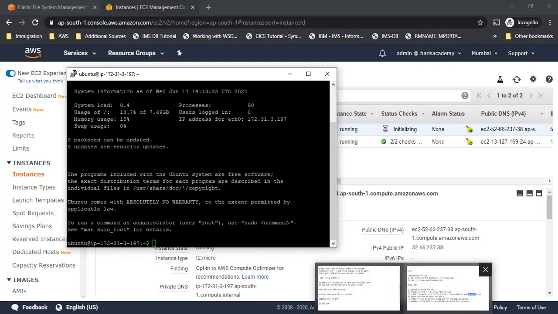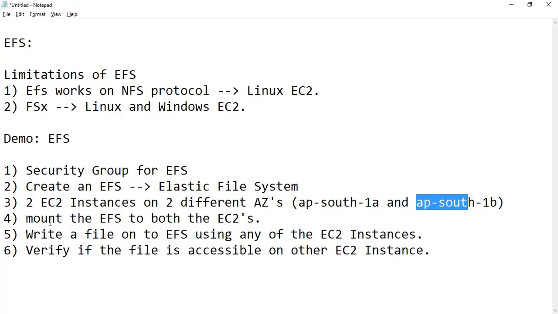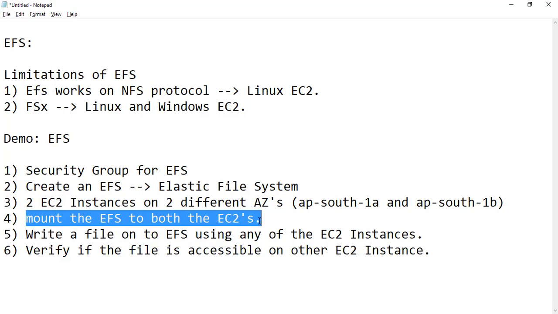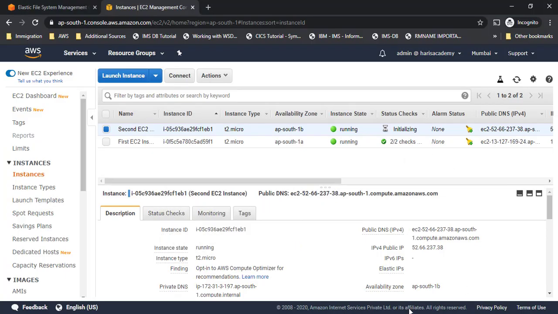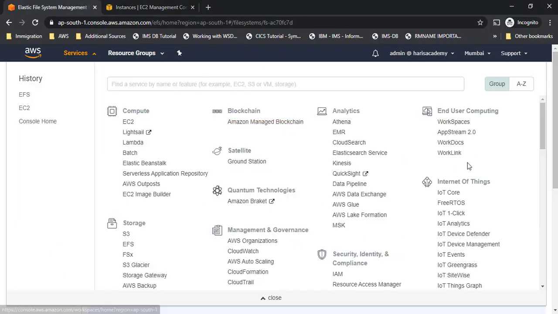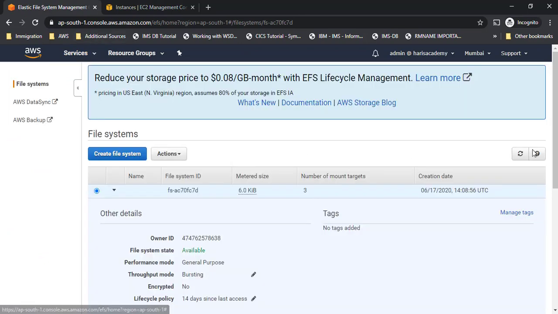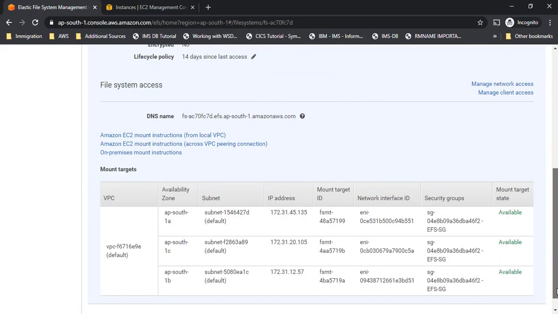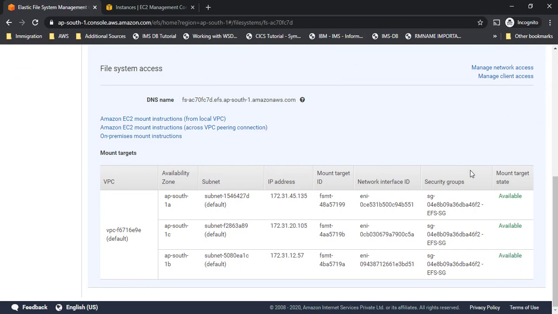Now what should be the third step, right? Third step is done. Now the fourth step is to mount the EFS. So let me see if my EFS is on or not. Let me go to EFS again and refresh this to see whether it is available or not. Now we can see these are all available. So it took some time, but now it is available.